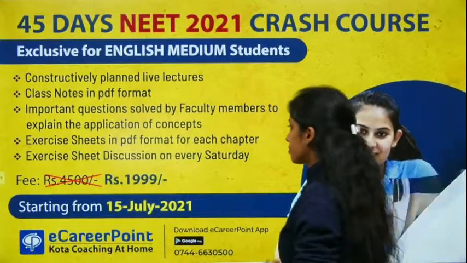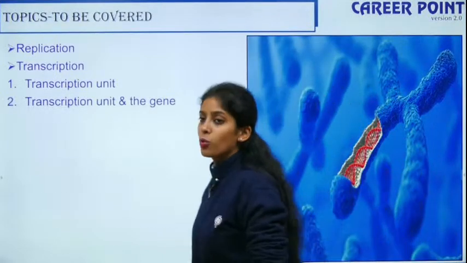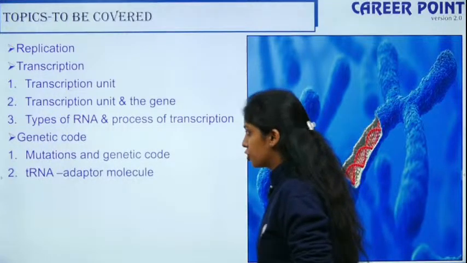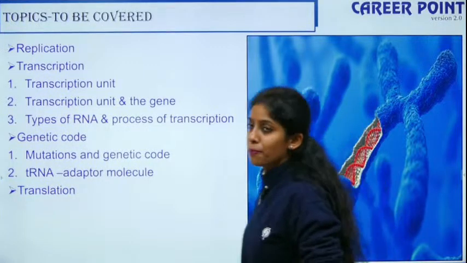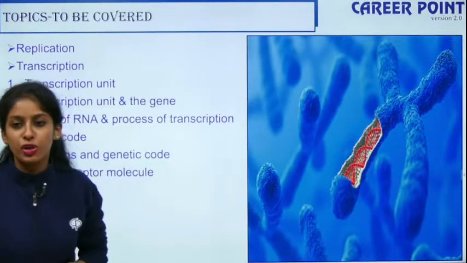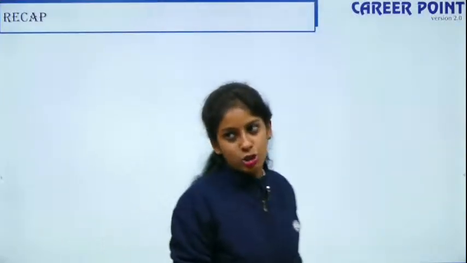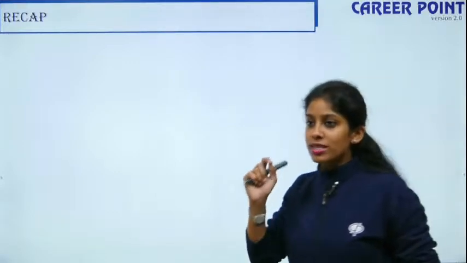The topics that we discussed in this chapter were the central dogma of life, replication, translation, the regulation of gene expression, what is DNA fingerprinting, and then we spoke about the Human Genome Project. These are some of the topics that we discussed in this chapter. Any doubt, any particular part you want me to teach once again?